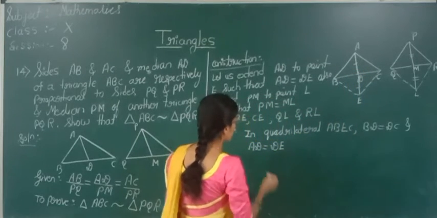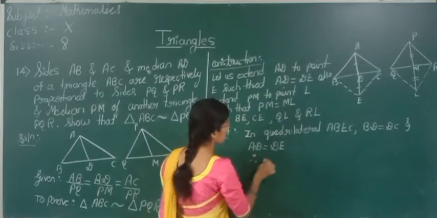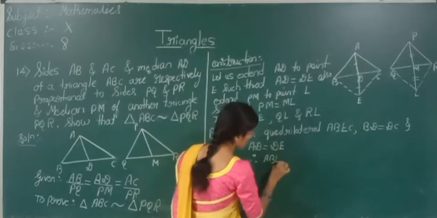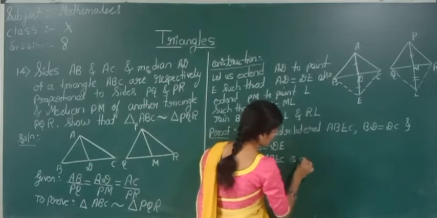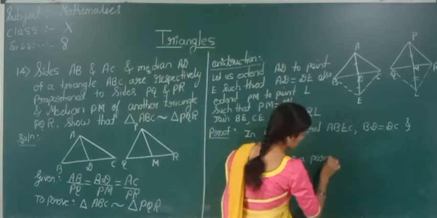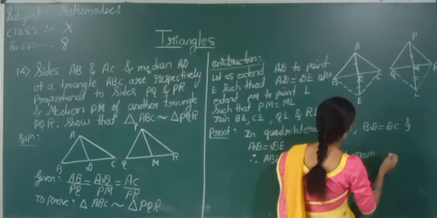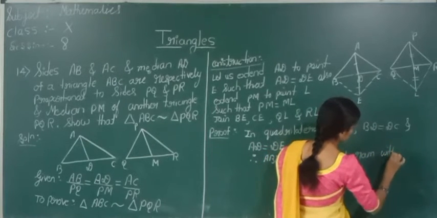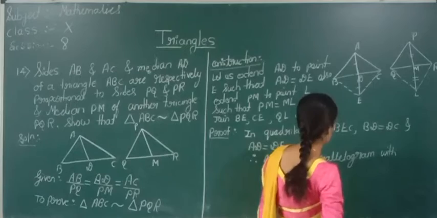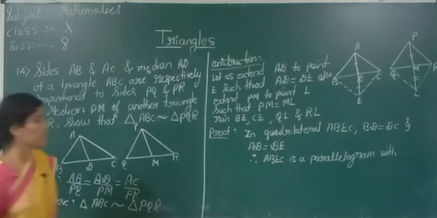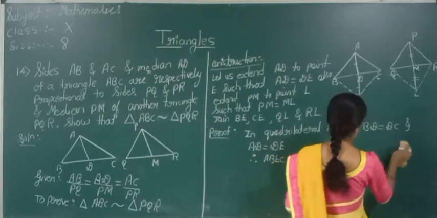Say therefore, what we can tell, ABEC is a parallelogram.